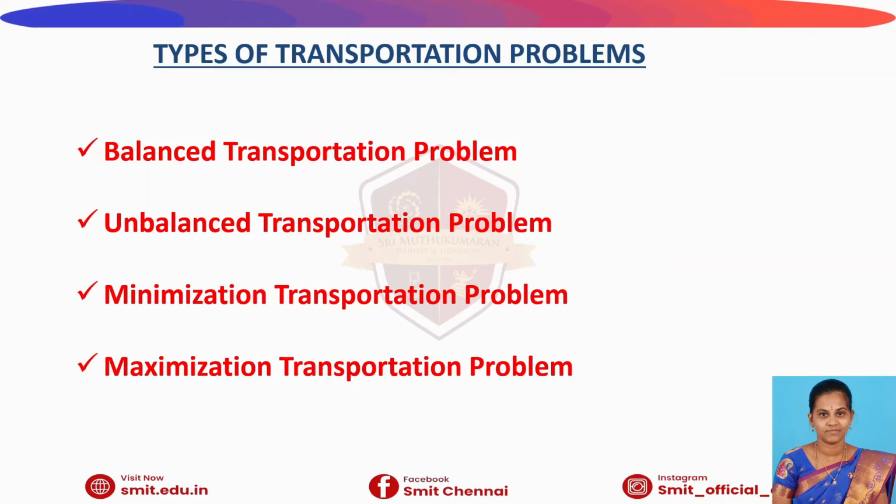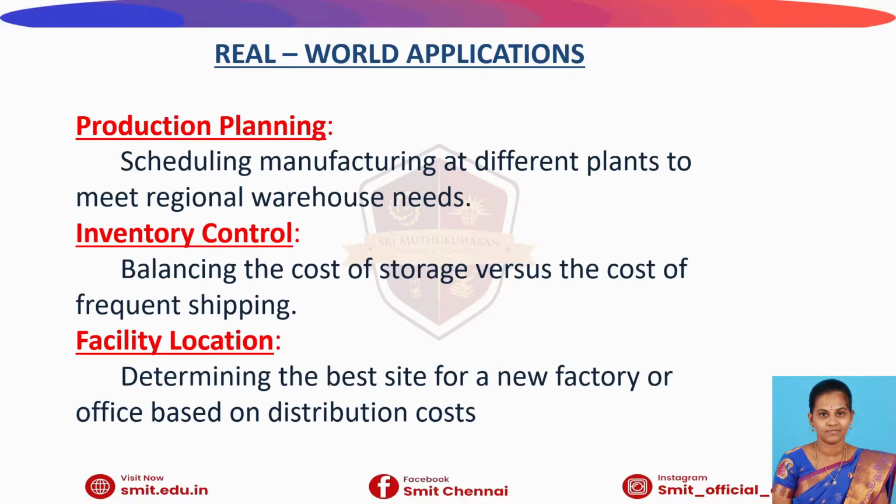So we have four types of transportation problem, which I have listed here. The first one is the balanced transportation problem. The second one is the unbalanced transportation problem. The third one is the minimization transportation problem. The fourth one is the maximization transportation problem. These are the applications of the transportation problem: production planning, inventory control and facility location.